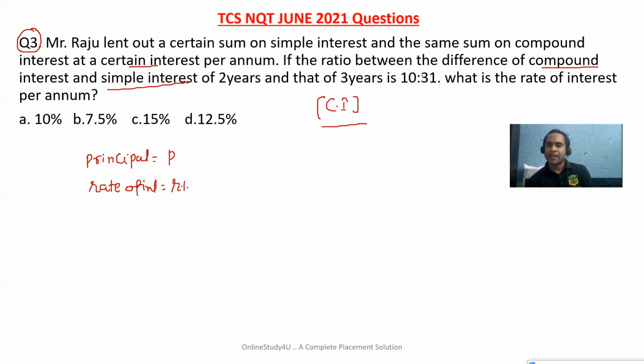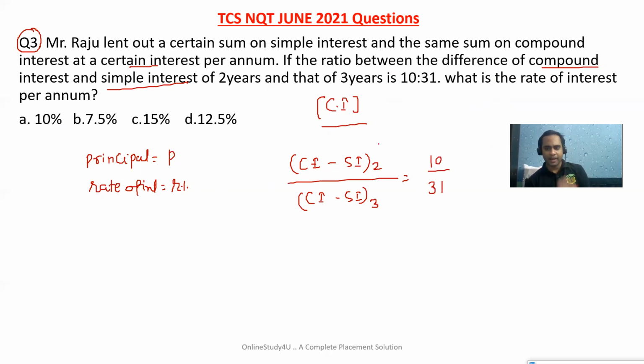Now, first I'm collecting the data. If the ratio between the compound interest and simple interest for 2 years and 3 years is equal to 10:31. Right now I'm collecting the data. In the beginning I said that if you collect the data, 50% of the question is solved right there. The ratio is 10:31. What is the rate of interest per annum?